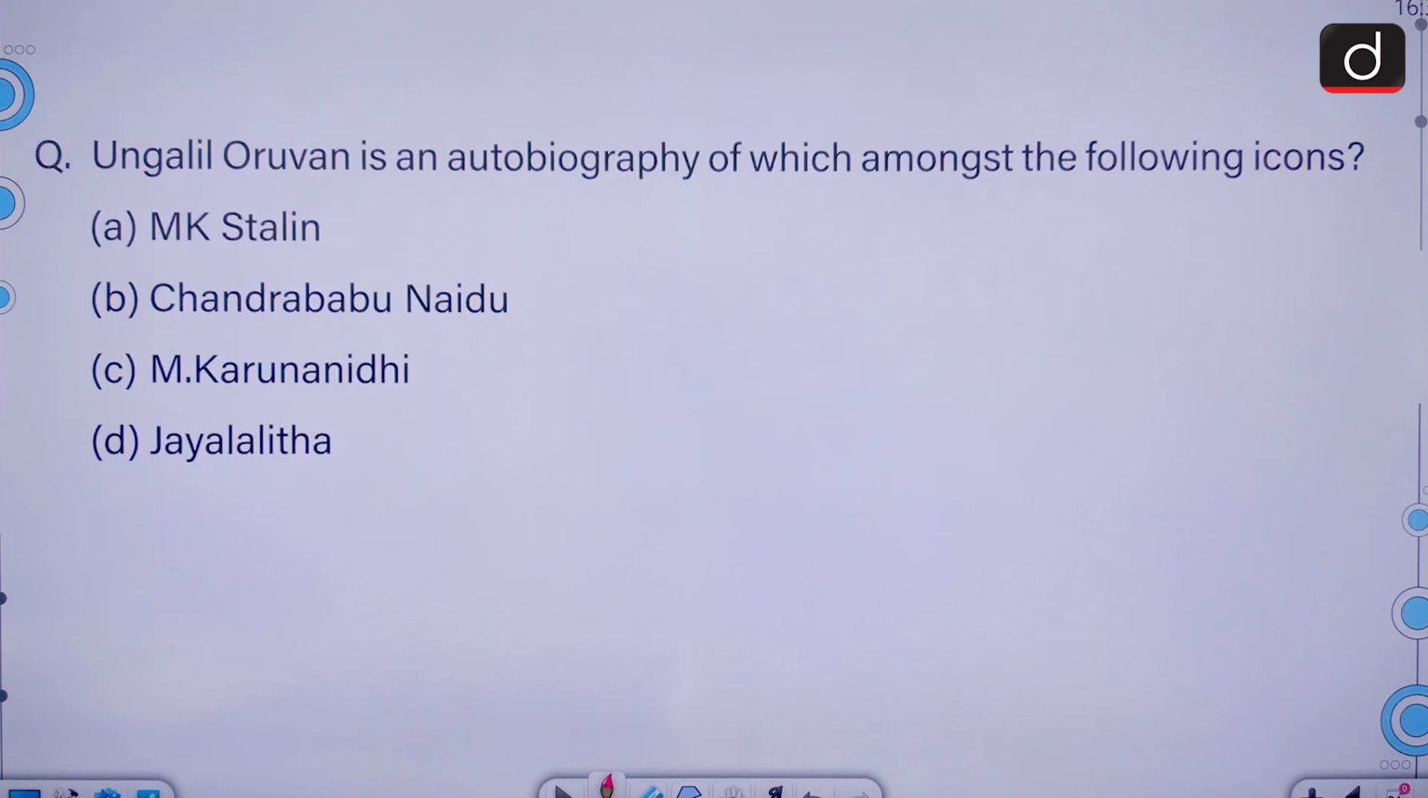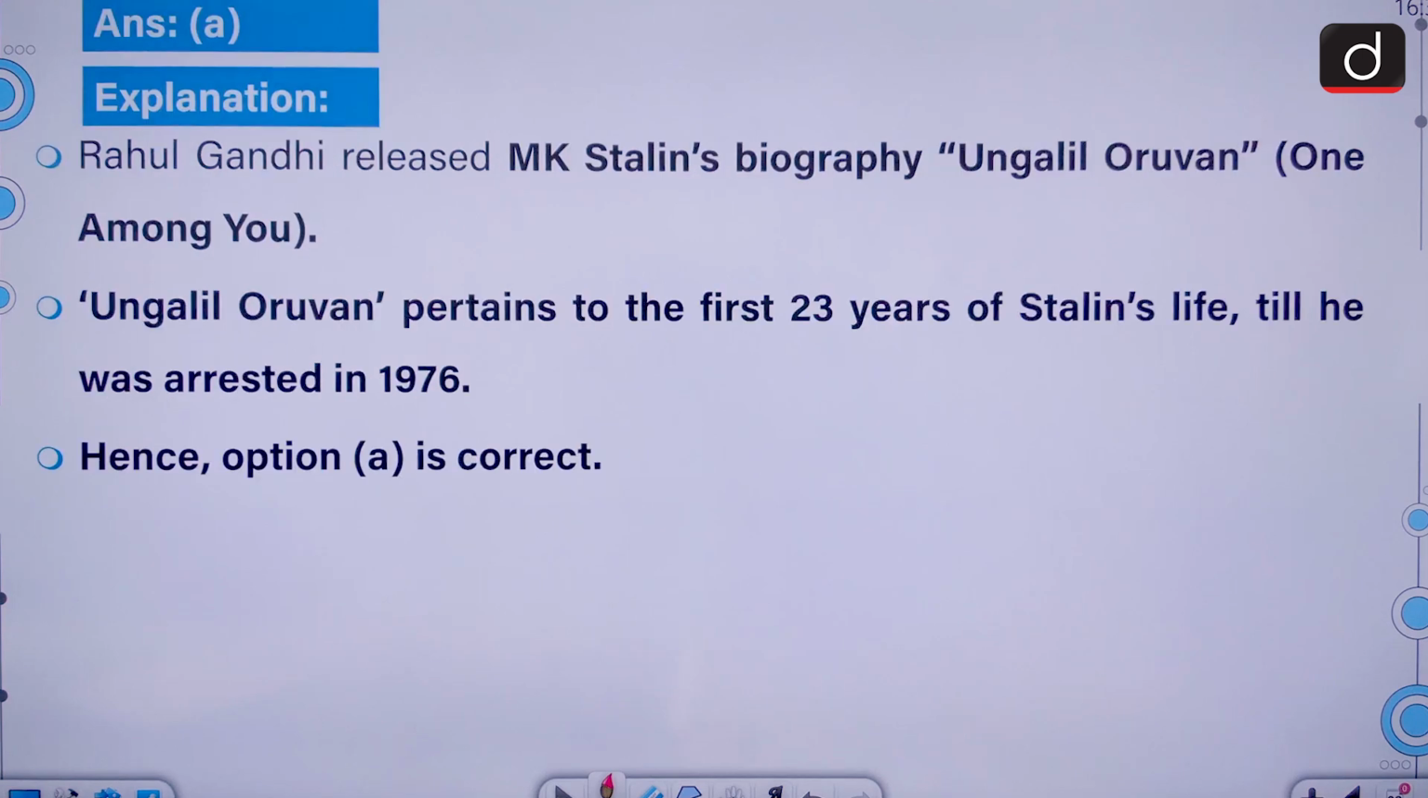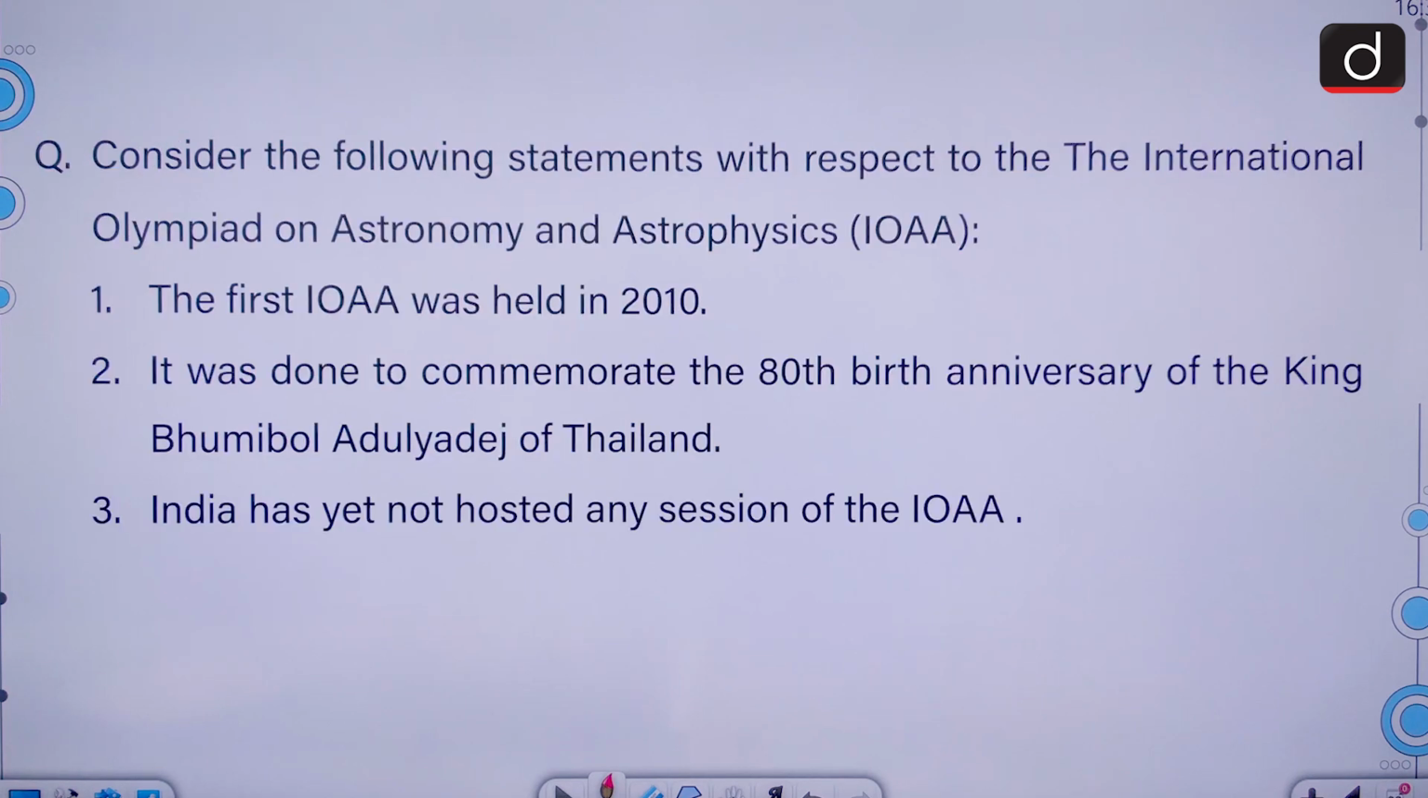Ungalil Oruvan is an autobiography of which amongst the following icons? The correct answer is M.K. Stalin. Rahul Gandhi released M.K. Stalin's biography, Ungalil Oruvan, One Among You. Ungalil Oruvan pertains to the first 23 years of Stalin's life till he was arrested in 1976.